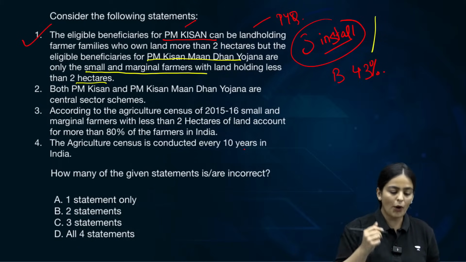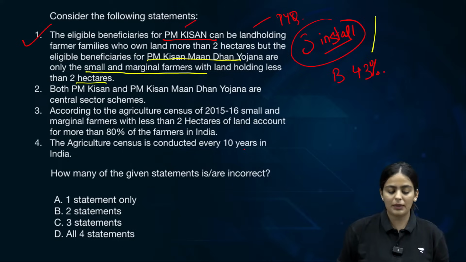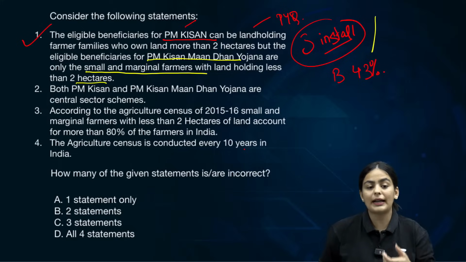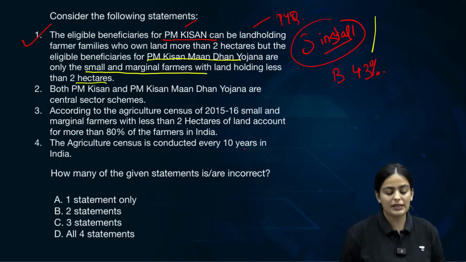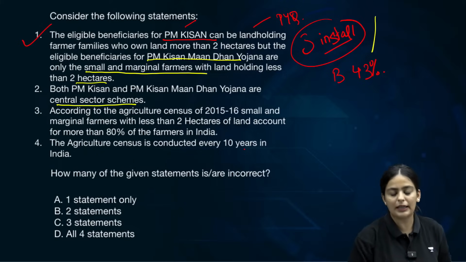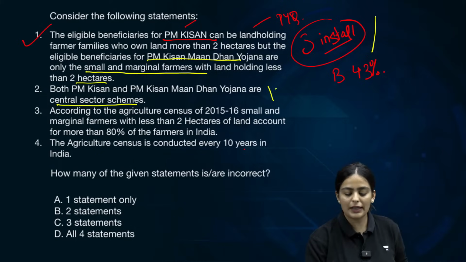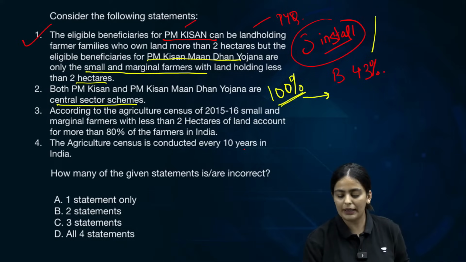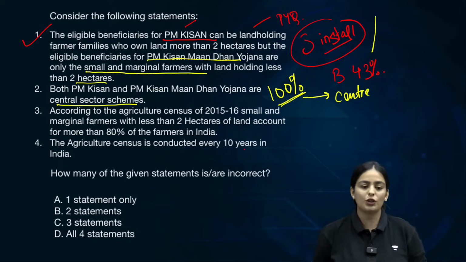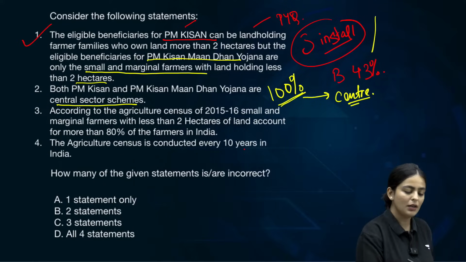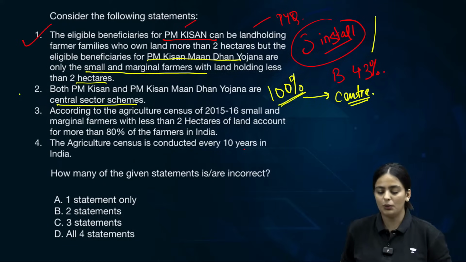Point number 2, both the PM Kisan and PM Kisan Man Dhan Yojana are central sector schemes. That is absolutely correct. Both are central sector schemes. What do you mean by a central sector scheme? That 100% of the amount of the scheme is to be provided by the center. The states do not have a contribution in the same. Clear? Second statement is absolutely correct. What about the third statement?